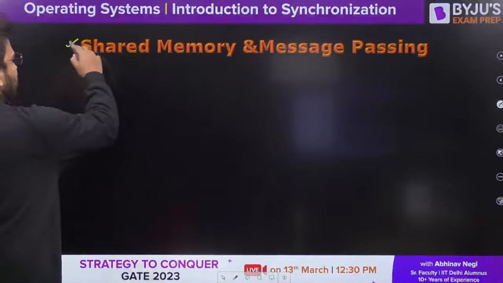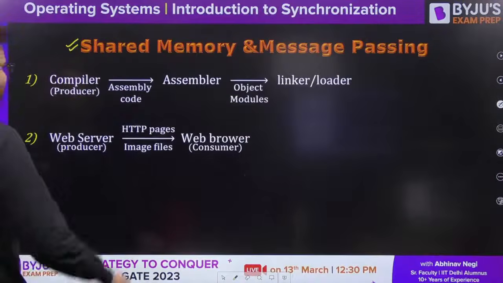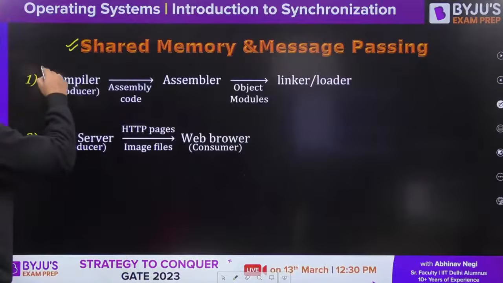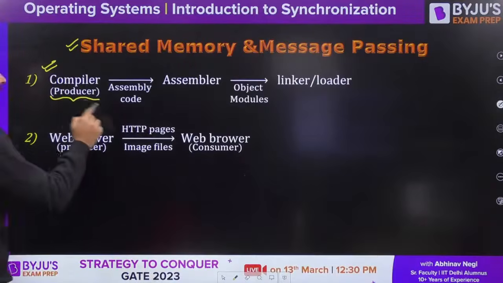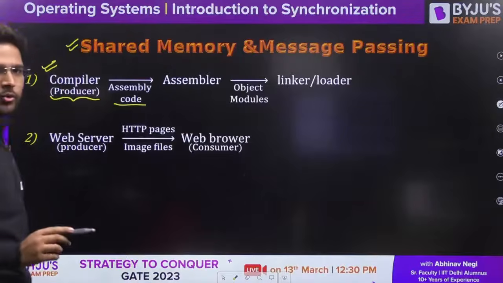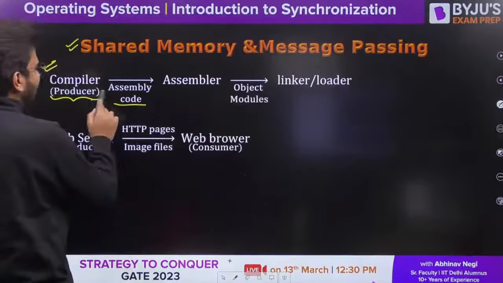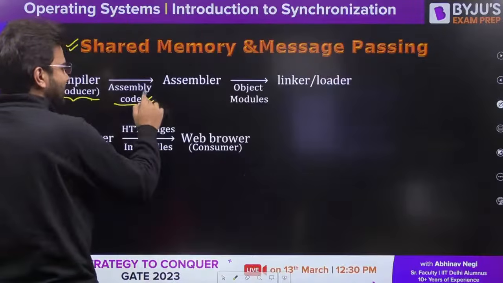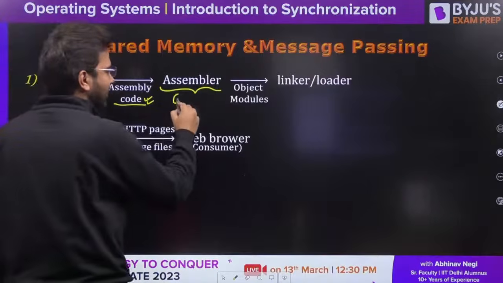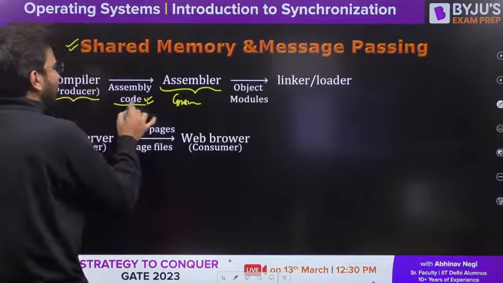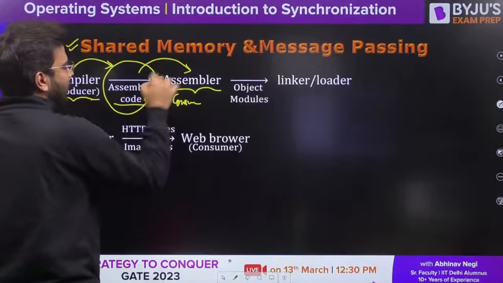Now let's talk about shared memory. Let me give you one real life example for shared memory and message passing. As you can see, a compiler is there, which we can consider as the producer. The compiler generates the assembly code. We know this if we have studied compilers; if not, then don't worry. This assembly code will be consumed by the assembler, so we can say this is the consumer here. We have some shared memory where the compiler is producing and it is accessed by the consumer.